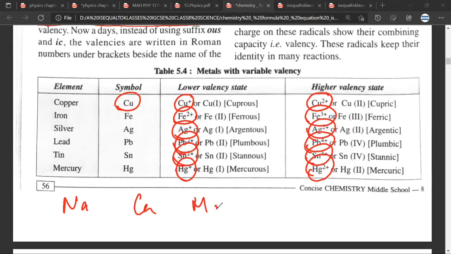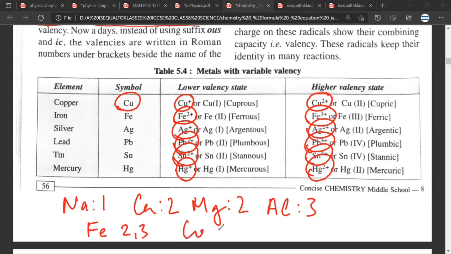So what I'm trying to tell you is that, for example, if you meet sodium, calcium, magnesium, aluminium, they are very clear: my valency is 1, my valency is 2, my valency is 2, my valency is 3. But if you meet iron, it will say, my valency is variable, sometimes I am 2 and sometimes I am 3. In the same way, copper also says, my valency is variable, sometimes I am 1, sometimes I am 2. Silver will say, mine is also variable, sometimes I am 1, sometimes I am 2. Have you understood what I've said?